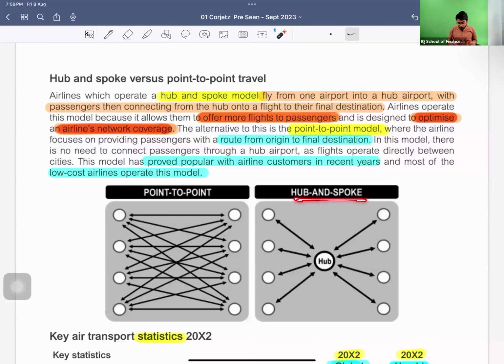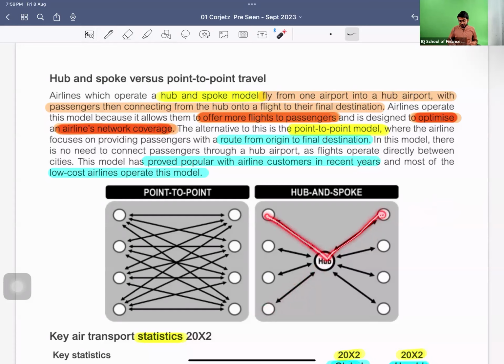But in hub and spoke, what do they do? For example, if my airline is flying from this place to this place, but here is Mr. A. Mr. A does not want to go along with me to the final destination. Mr. A wants to go from here to here.